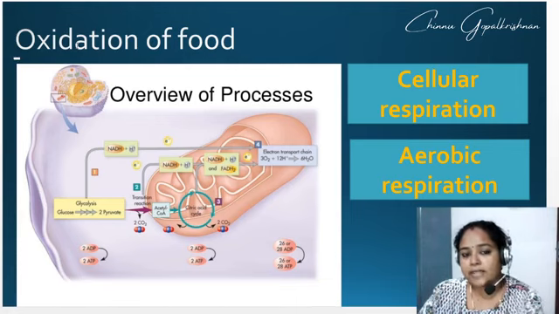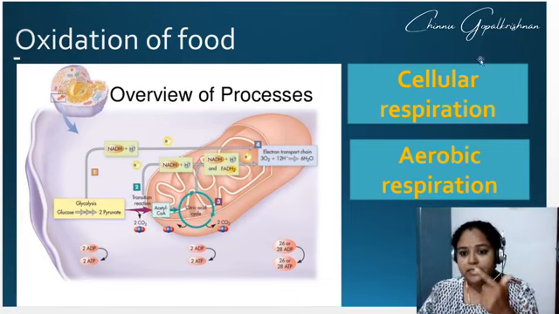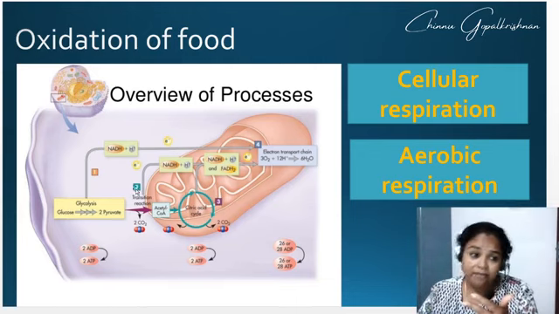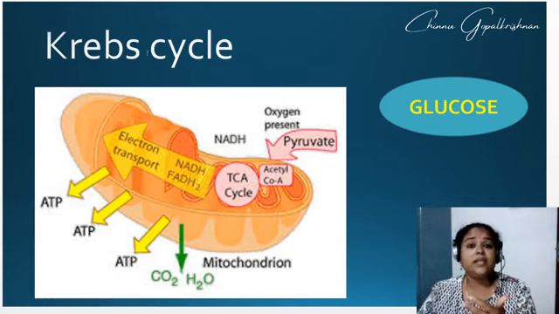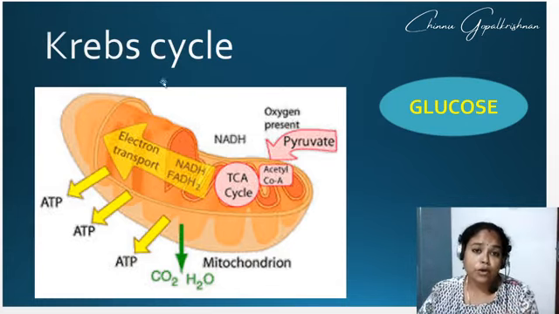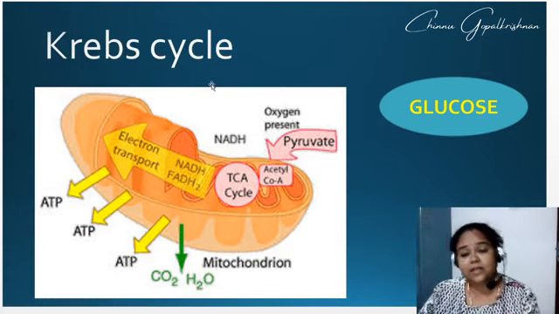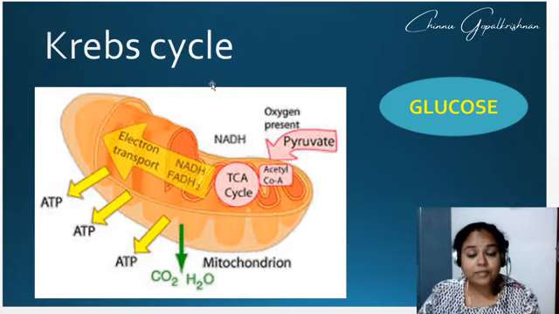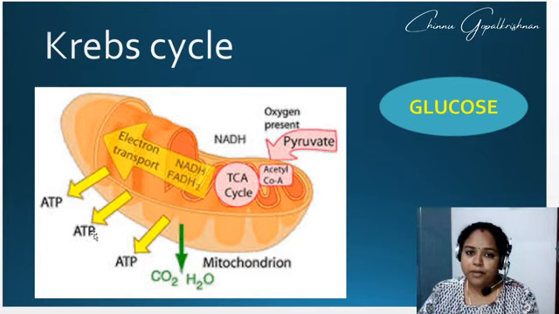It is called oxidation of food, cellular respiration, aerobic respiration, and then we had a very famous scientist who discovered it, Krebs. Honoring him, this complete cycle is called the Krebs cycle. So what is the Krebs cycle?